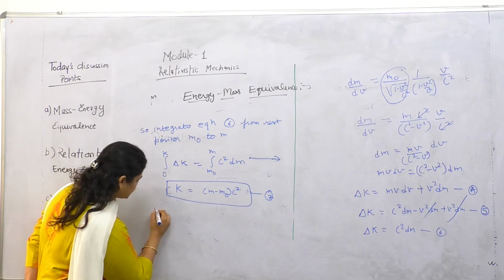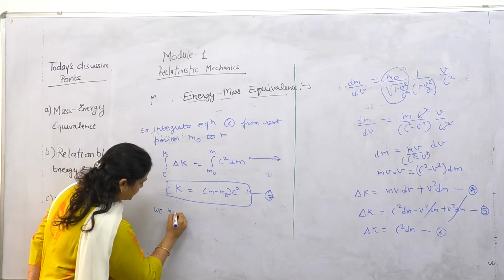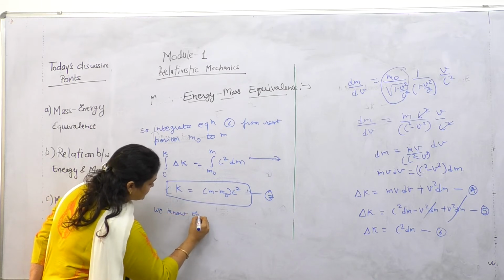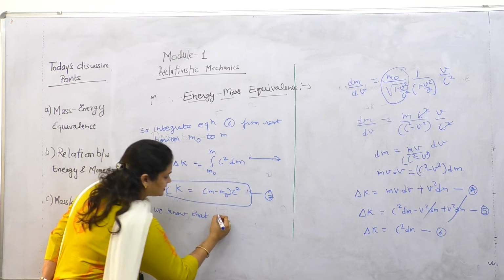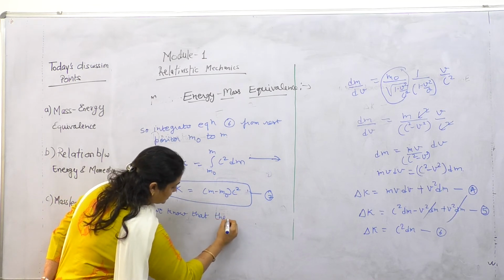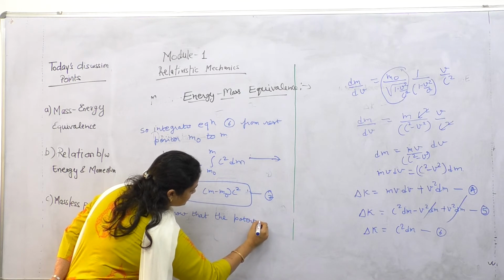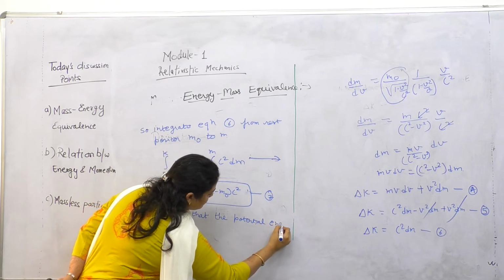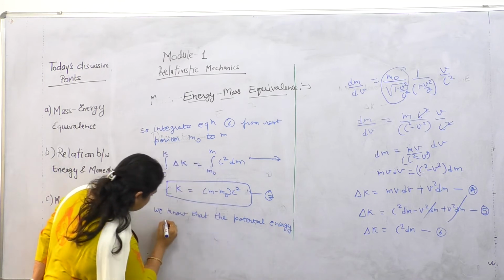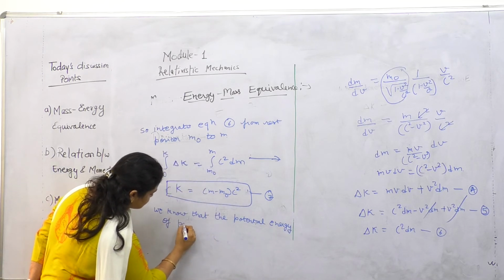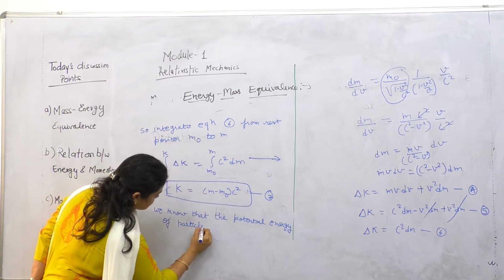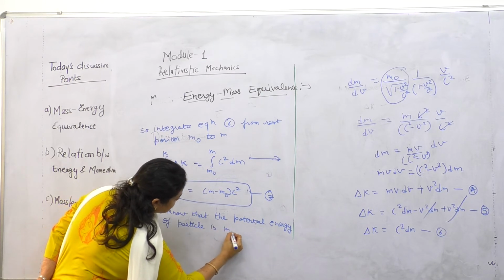We know that the potential energy of a particle is m0 c square.